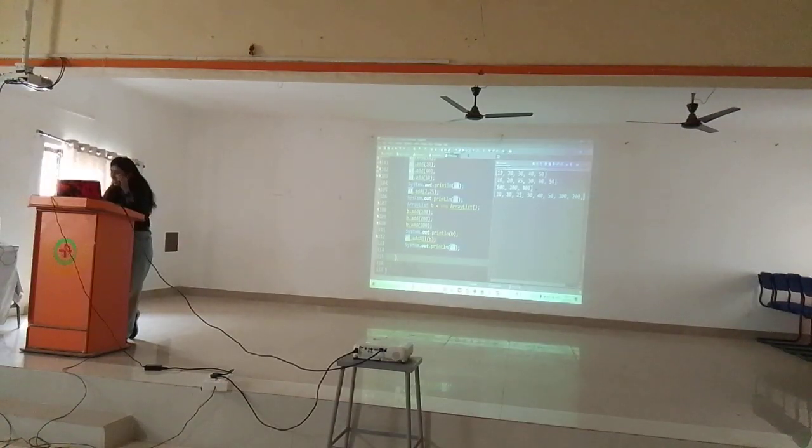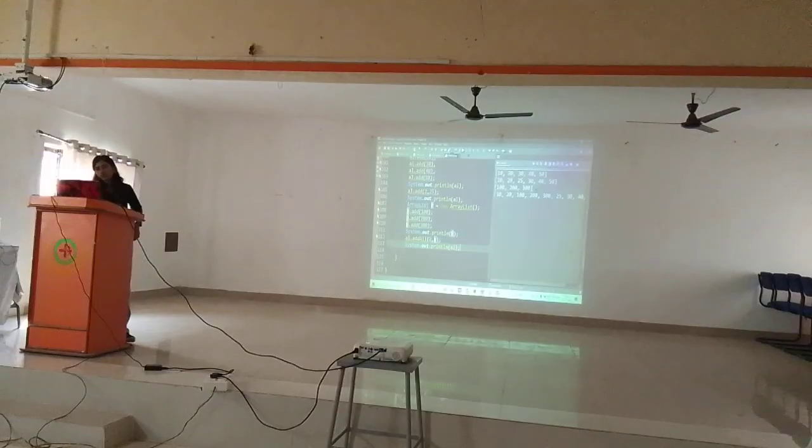Now, this 100, 200, 300, I don't want to add at the last. From here onwards I want to add. 20, here onwards I want to add. This portion onwards I want to add. Then you have to mention the index portion. Which index portion onwards do you want to add? Second index portion, mention that. See, second index portion onwards it got added. 100, 200, 300, then the remaining elements continue.